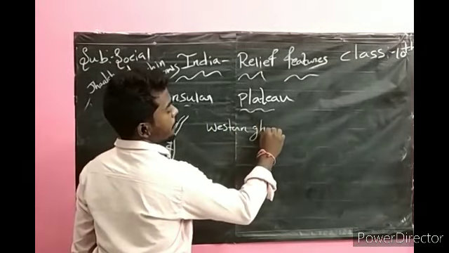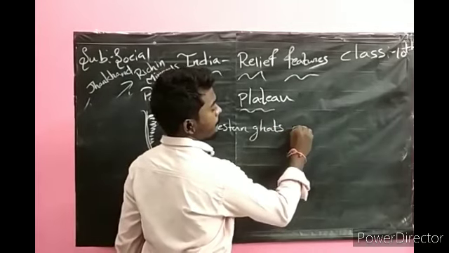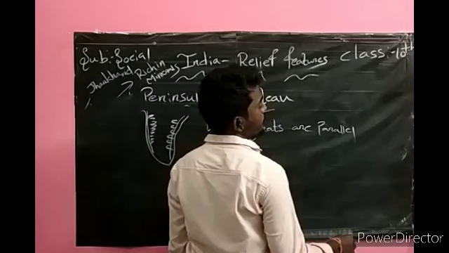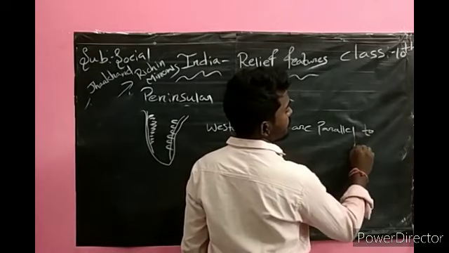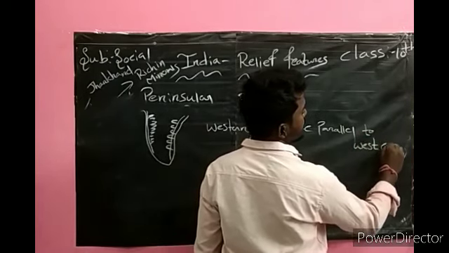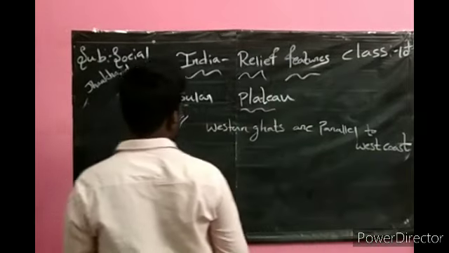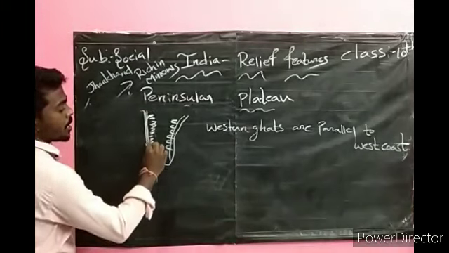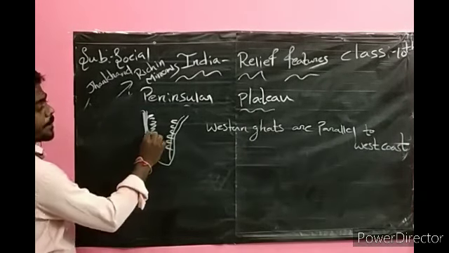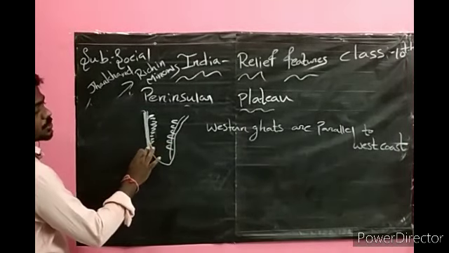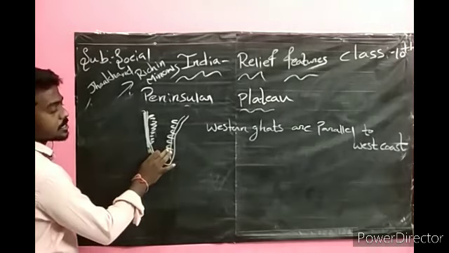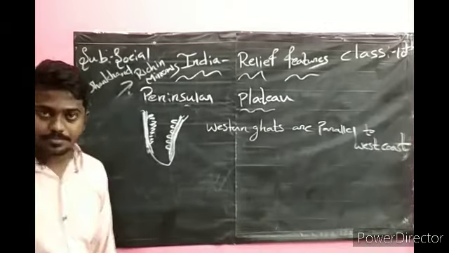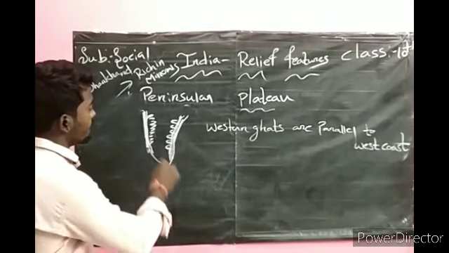Western Ghats are parallel to the West Coastal Plain, the west coast. See, these are the Western Ghats. They are parallel to the west coast. Similarly, Eastern Ghats are also parallel to the east coast.